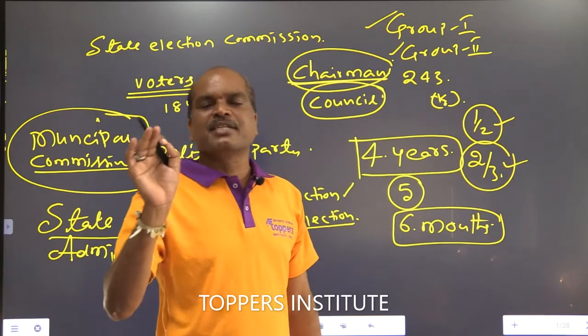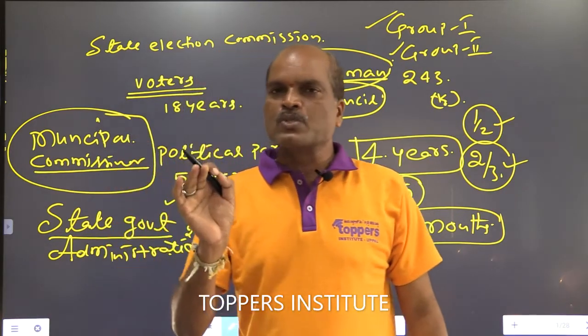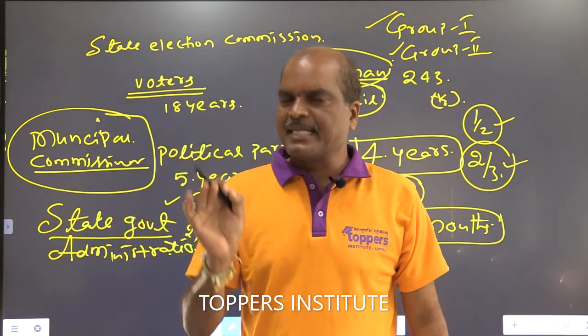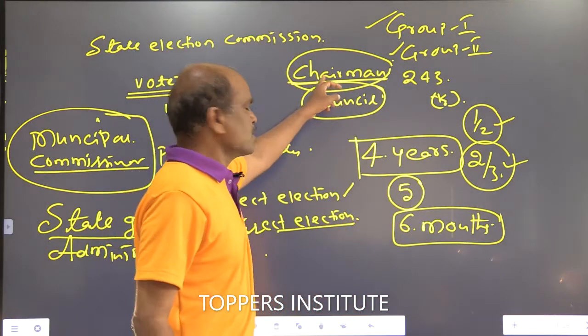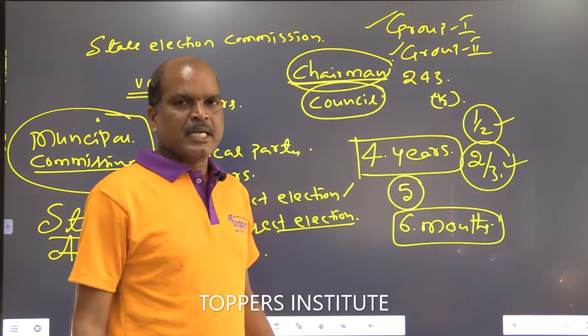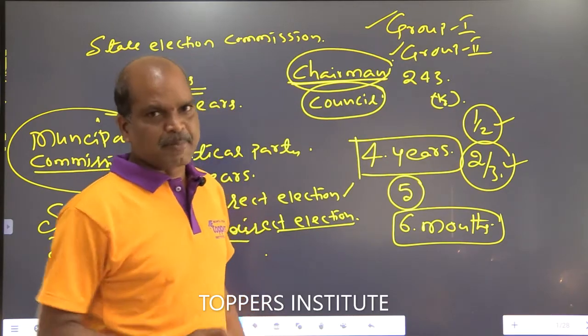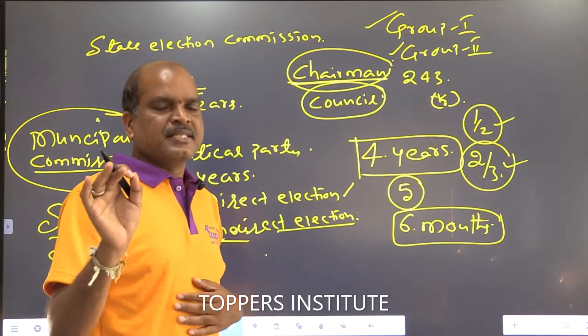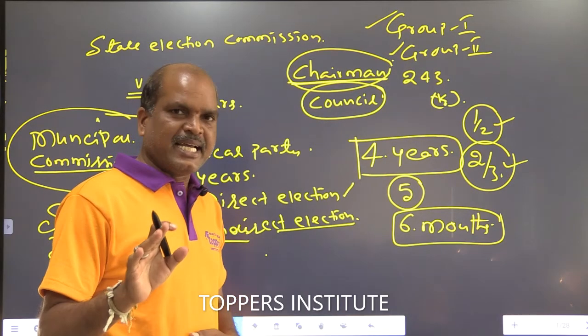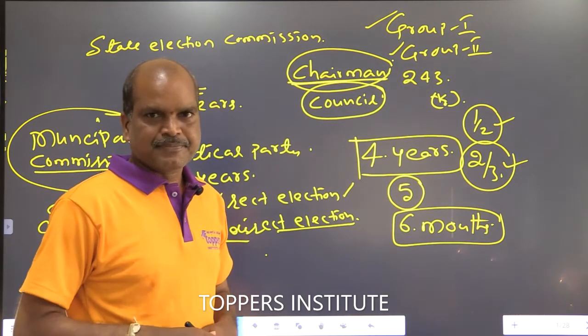You should not decide the municipal council meeting date and time without consulting the chairman. With consulting the chairman of the municipality, the commissioner decides the meeting date and time.